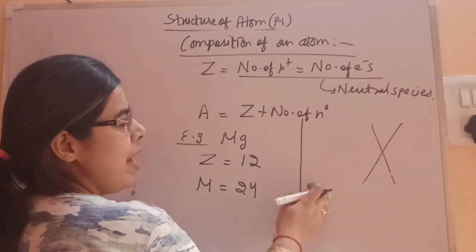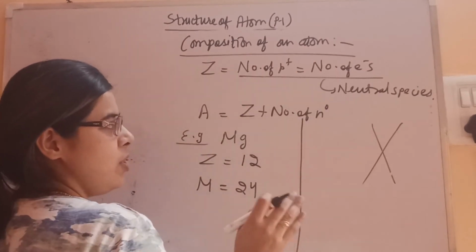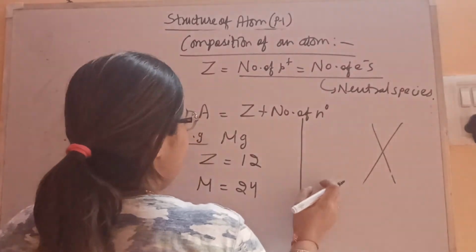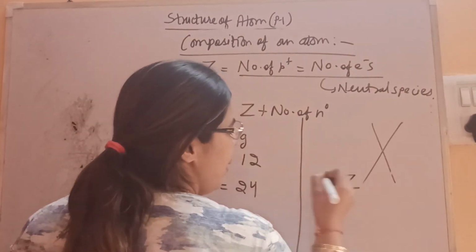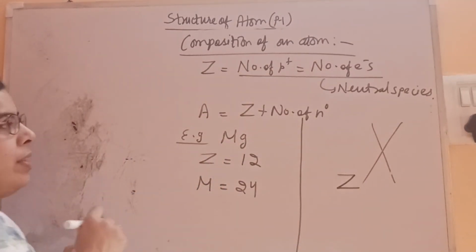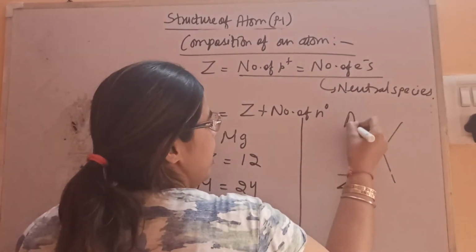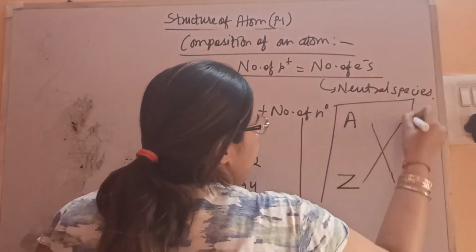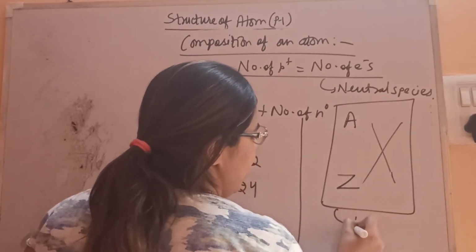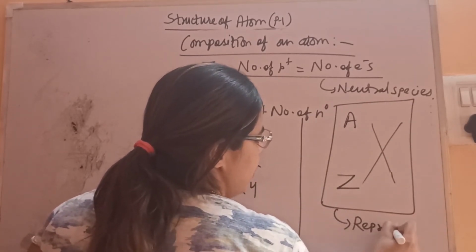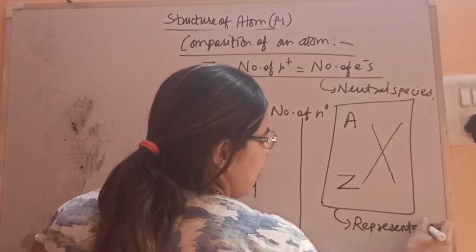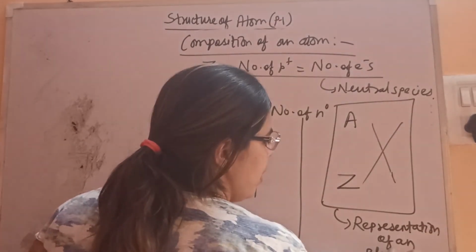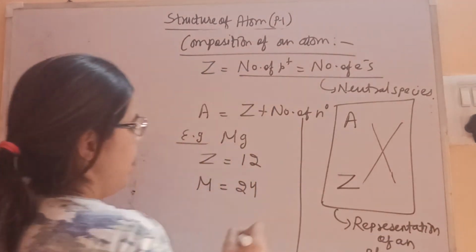On the lower left-hand side we take its atomic number, and on the upper left-hand side we take its mass number. So this is the way of representing an element with the help of its atomic number and mass number.